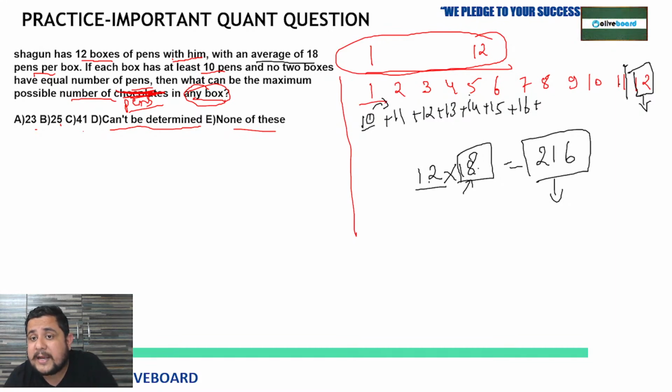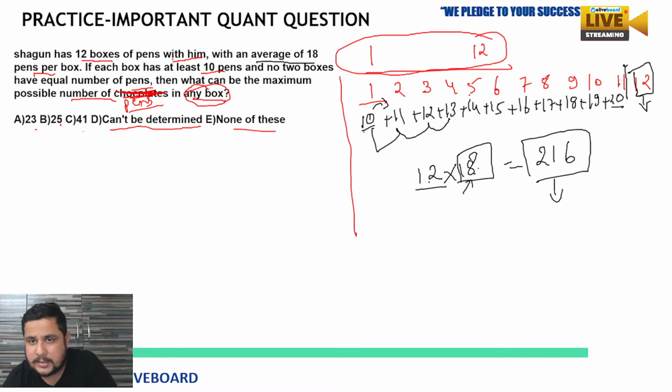Okay, now the 8th box has 17. Then the ninth one is 18, the 10th one is 19, and the 11th one is 20, right? So just take the sum. First one 10, 10 plus 11, 21, 21 plus 12, 33, 33 plus 13, 46, 46 plus 14, so you will get 60, 60 plus 15, 75, 75 plus 16, 91, 91 plus 17, 108, 108 plus 18, so it will be 126, 126 plus 19, 145, right? And plus 20, so you will get 165.